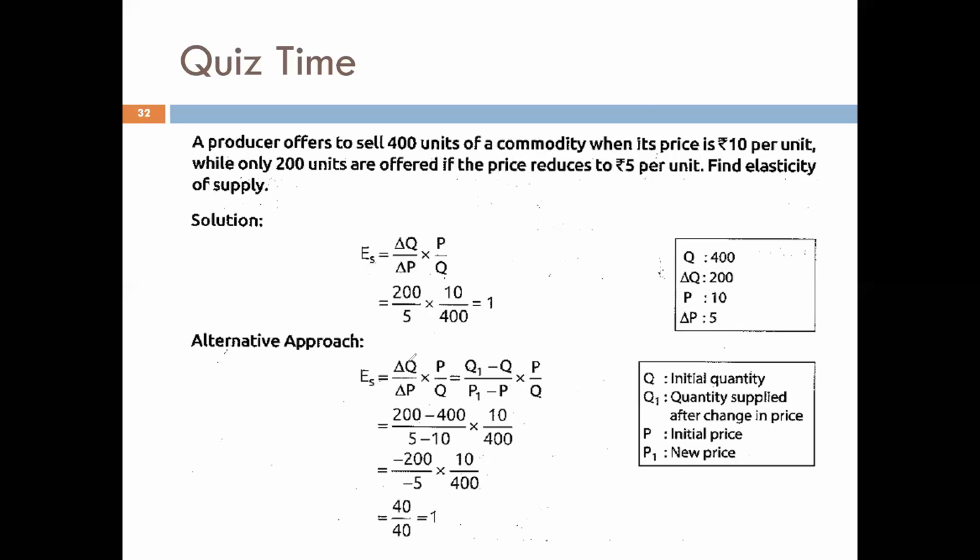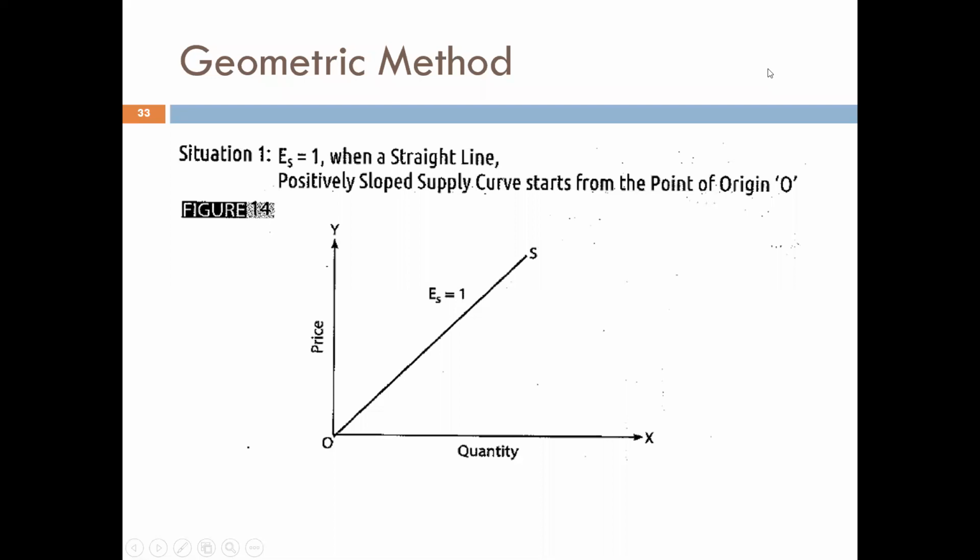Fine. Now elasticity of supply 1 means that the percentage change in quantity supplied is equal to the percentage change in price. I hope the concept of elasticity of supply is clear to all of you. Now let's understand the various degrees of elasticity of supply with the help of examples.